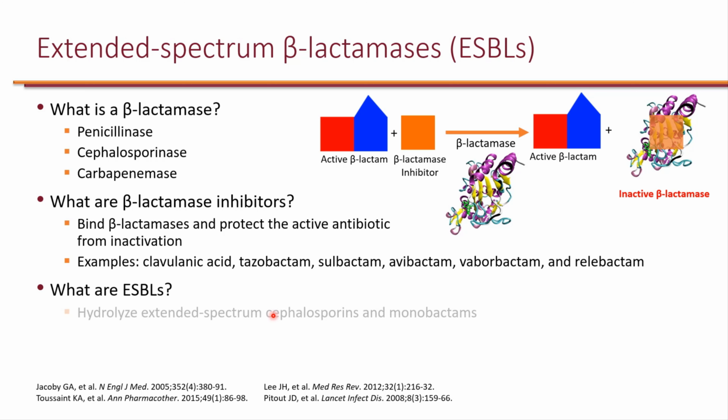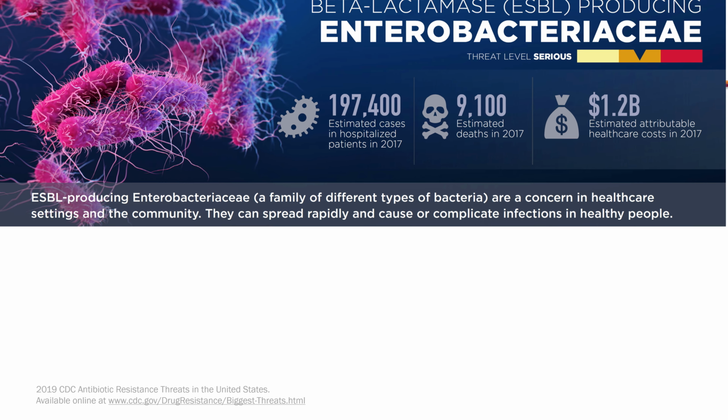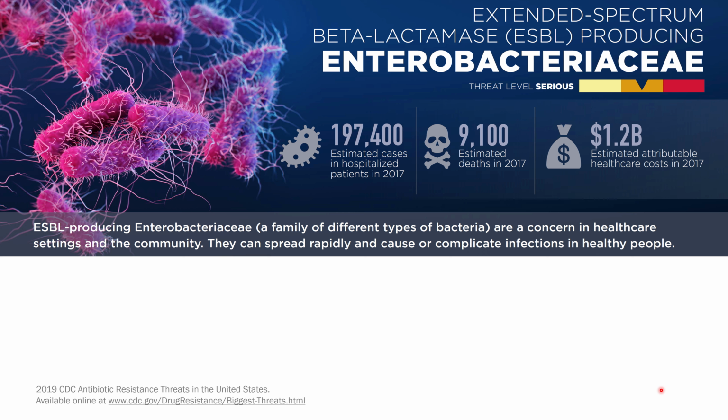Now, what exactly are ESBLs, or extended spectrum beta-lactamases? These are the enzymes that can hydrolyze extended spectrum cephalosporins and monobactams. And extended spectrum cephalosporins are essentially 3rd generation cephalosporins, such as ceftriaxone. And they do not hydrolyze cephamycins, which are a subset of 2nd generation cephalosporins, and they also cannot hydrolyze carbapenems. Now, ESBLs are susceptible to most beta-lactamase inhibitors with the exception of sulbactam. So sulbactam does not have good activity or affinity against ESBLs.